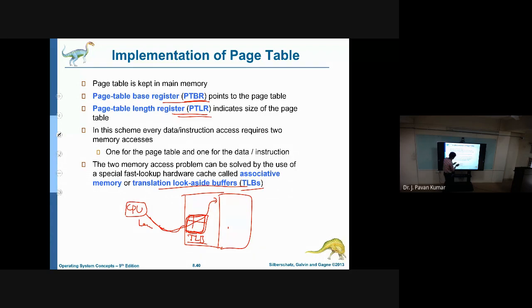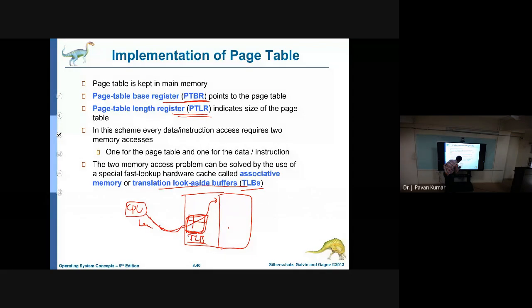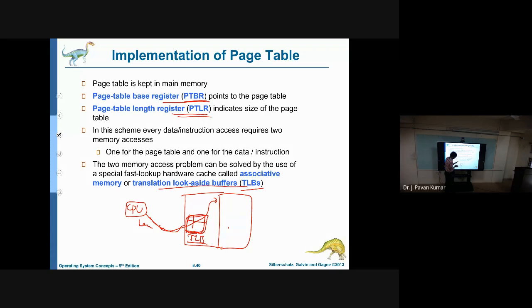Now, the basic advantage is to get the required physical address in less time. If we keep the entire page table in the cache memory, it will occupy more space, and we cannot accommodate the entire page table in this translation look aside buffer. So the size will be limited.